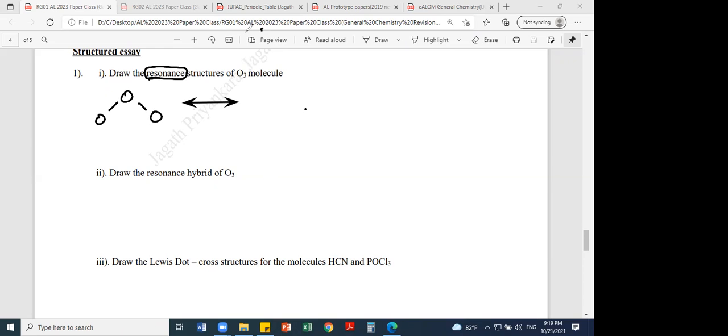Each oxygen has 6 electrons in the valence shell, and there are three oxygens. Total O3, 6 into 3, 18 valence electrons. Out of that, 4 electrons go for the bonds. O3 has 18 valence electrons.